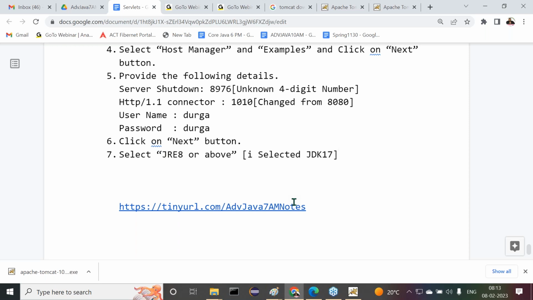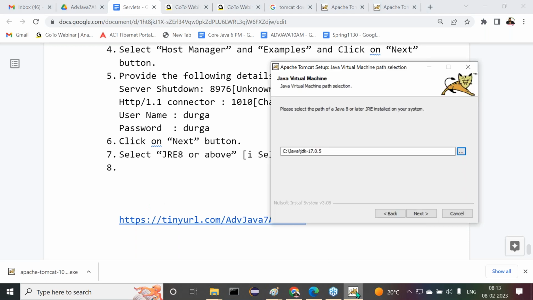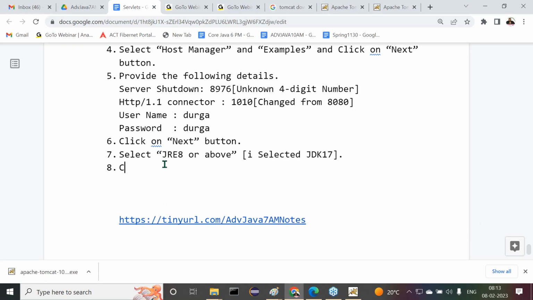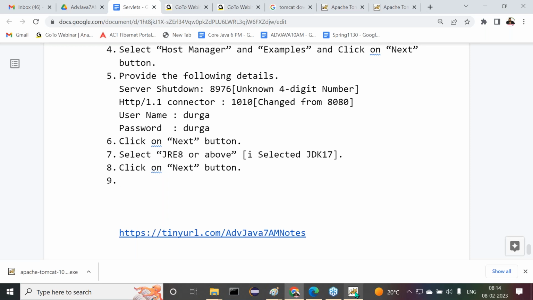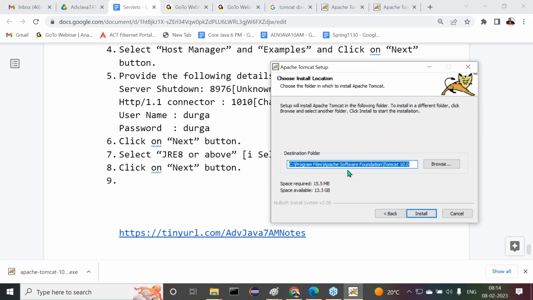Either of these we can select now. Why? Because JDK also includes JRE. Not to think much about it now. Okay, fine. That is okay. Selected here. Then click on the next button there. Click on the next button.